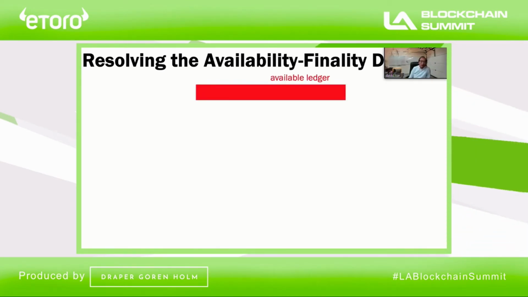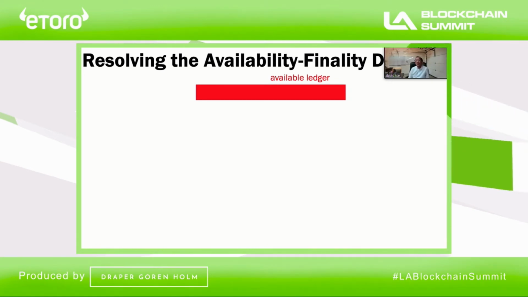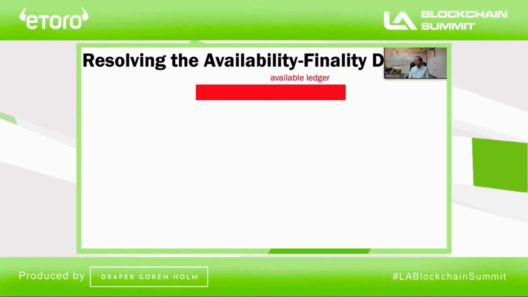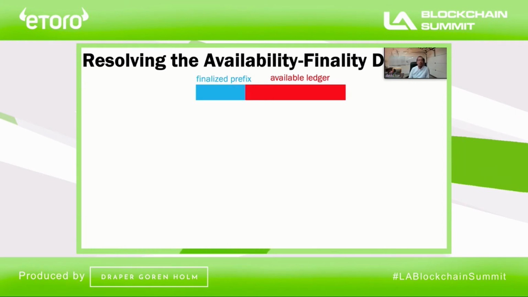So imagine you have a protocol that creates a ledger, and this ledger is available. So it keeps on growing. Now I know because of the negative result, the dilemma, I cannot make this entire ledger final at all times. Not possible. However, what I can do is make a prefix of this ledger final.